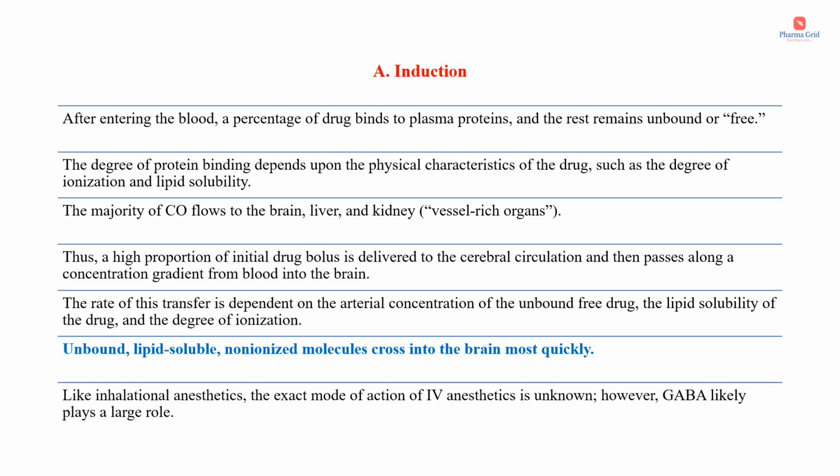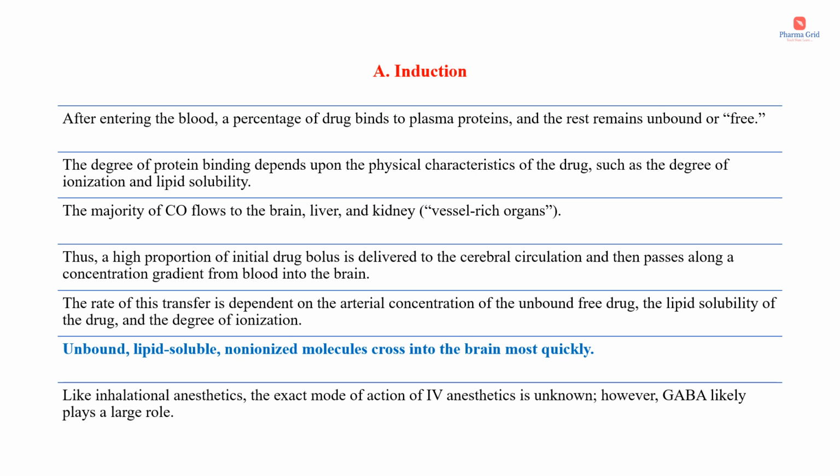Thus, a high proportion of the initial drug bolus is delivered to the cerebral circulation and then passes along a concentration gradient from the blood into the brain. The rate of this transfer is dependent on the arterial concentration of the unbound free drug, the lipid solubility of the drug, and the degree of ionization. The point to be kept in mind is that unbound means the drug that does not attach to the plasma protein, which is known as the unbound or the free drug. Unbound lipid soluble non-ionized molecules cross the brain more quickly.